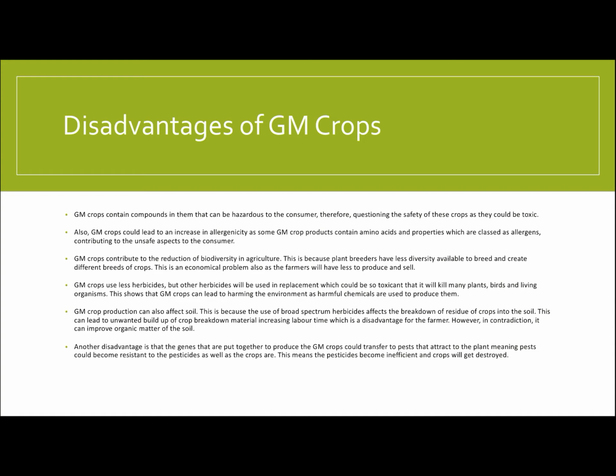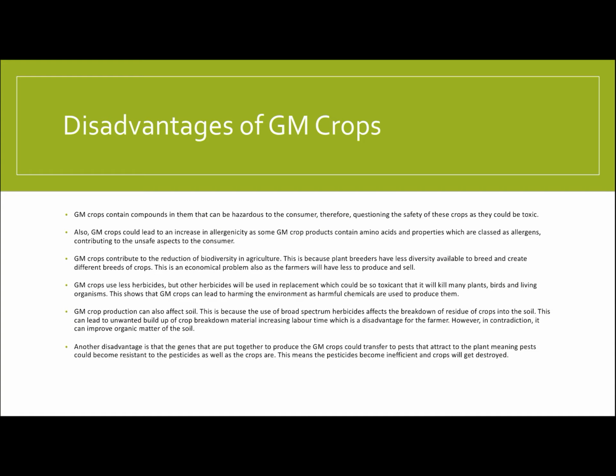Disadvantages of GM crops. GM crops contain compounds in them that can be hazardous to the consumer, therefore questioning the safety of these crops as they could be toxic. GM crops contribute to the reduction of biodiversity in agriculture. This is because plant breeders have less diversity available to breed and create different breeds of crops. This is an economical problem also, as the farmers will have less to produce and sell.